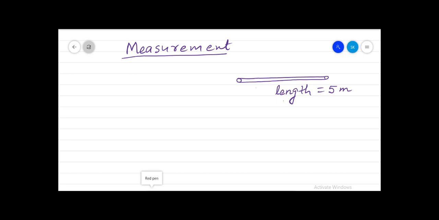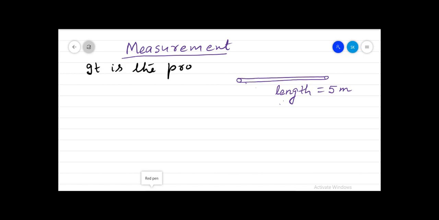Suppose with respect to the meter scale, the length of the rod comes out to be 5 times, then we say the length of the rod is 5 meter, right? So what we did here was bring a known physical quantity like the meter scale and compare it with the length of the rod, which is unknown, and then we said that the length is 5 meter.